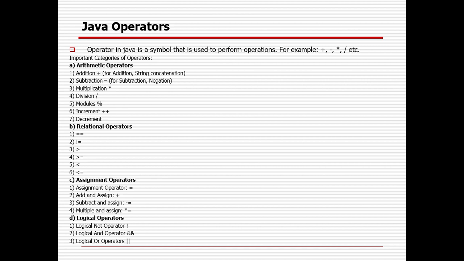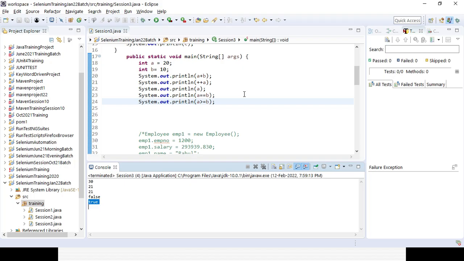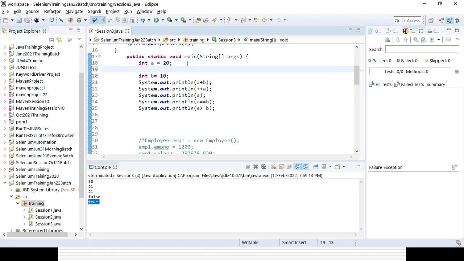Assignment operator, I already showed, right? Post assignment. Suppose here the value is already there for a. Next time if you want to use it, say a equal to 10, then here I will be using a star equal to or a plus equal to. A star equal to 2.